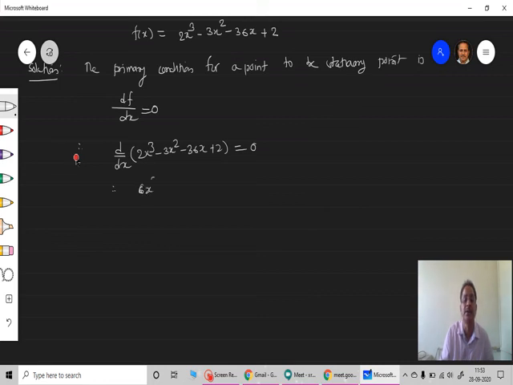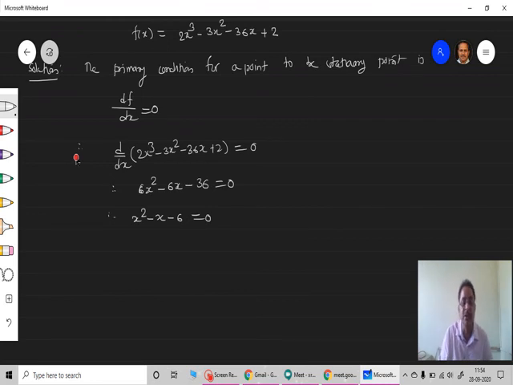Therefore I'll get 6x square minus 6x minus 36 is equal to 0. Here 6 is common in all three terms and can be cancelled, and you'll get x square minus x minus 6 is equal to 0.